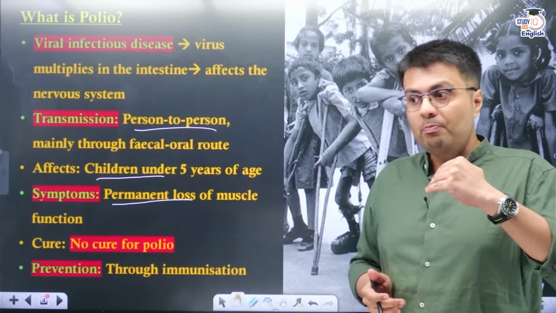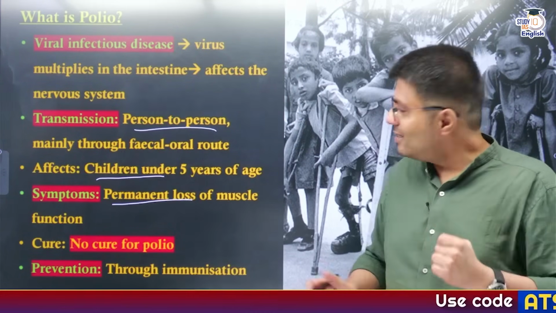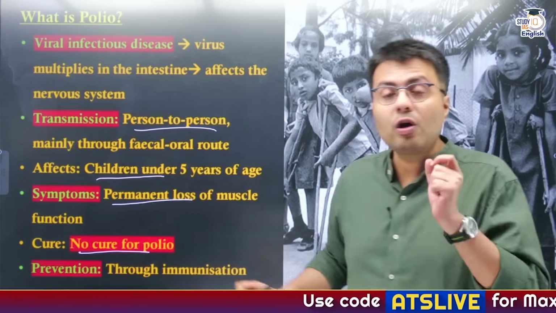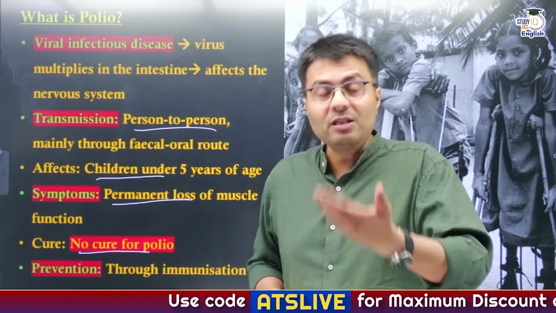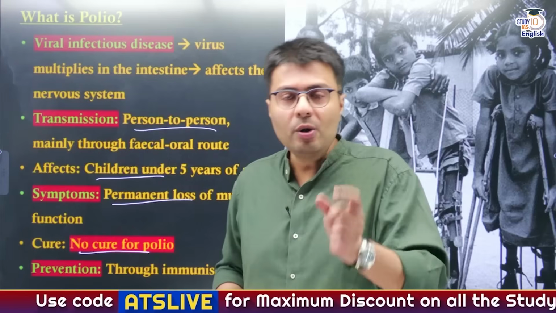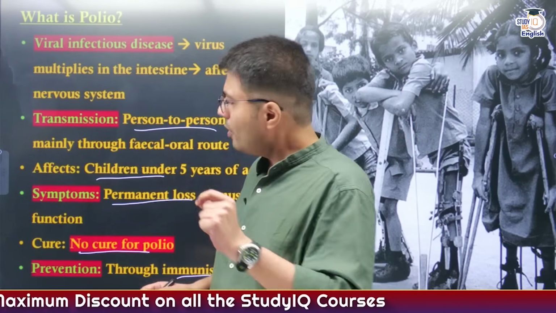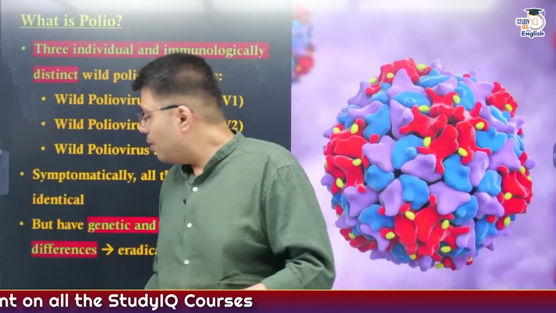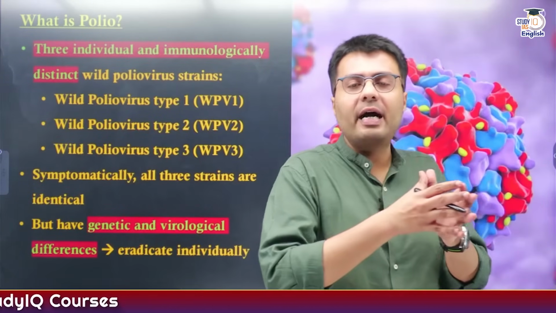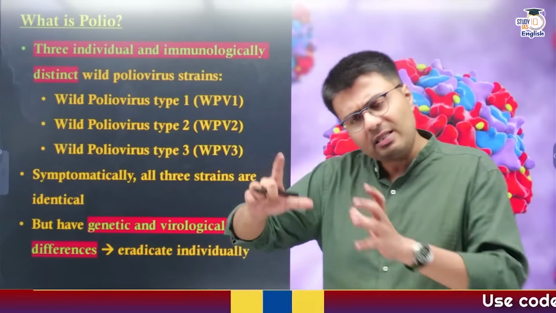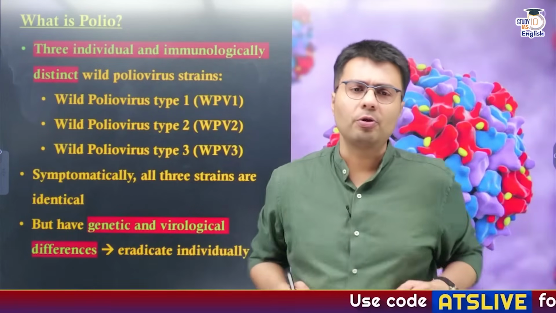Now the more drastic aspect about polio is that even today there is no cure for polio. So the best way to protect yourself from polio is vaccination, which is a form of immunization. So to prevent polio, basically there are different kinds of vaccines available. What are those vaccines? I will let you know in our today's discussion only.